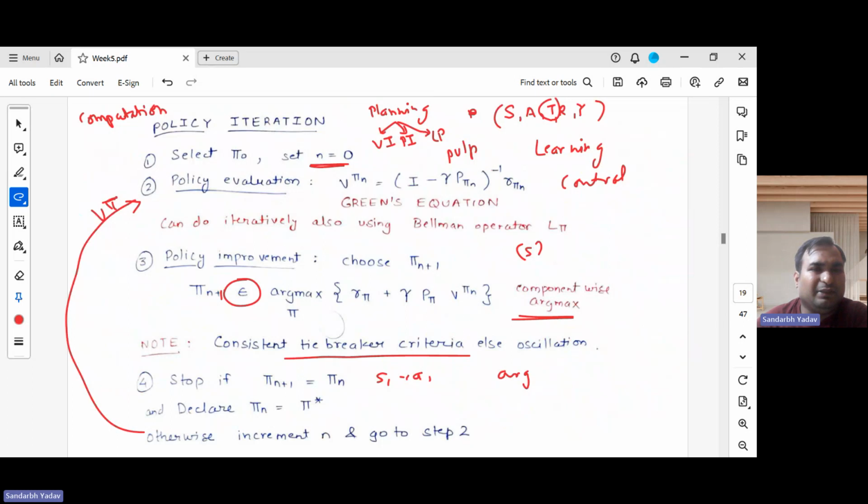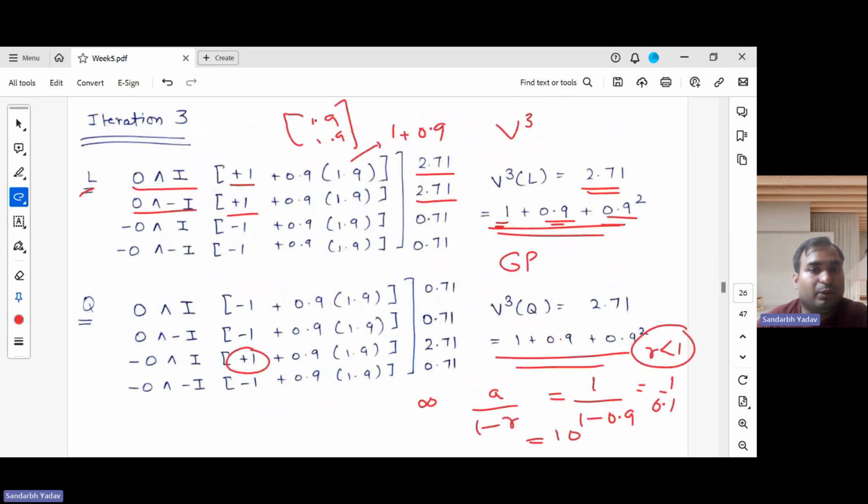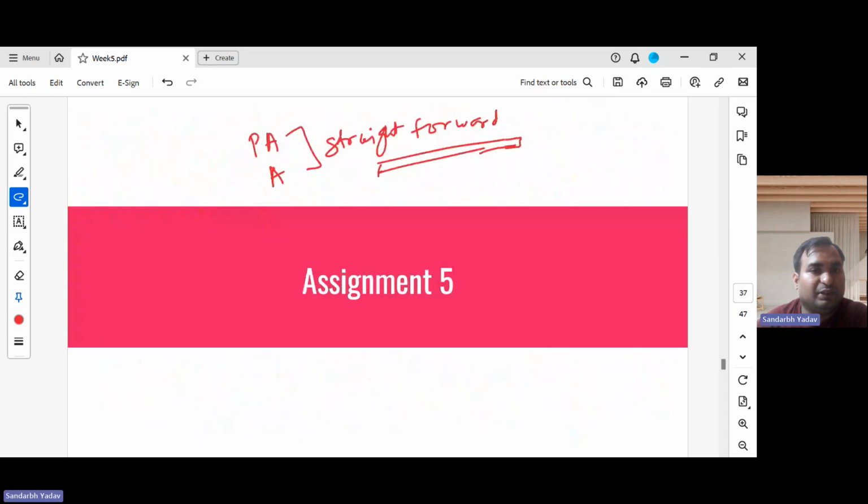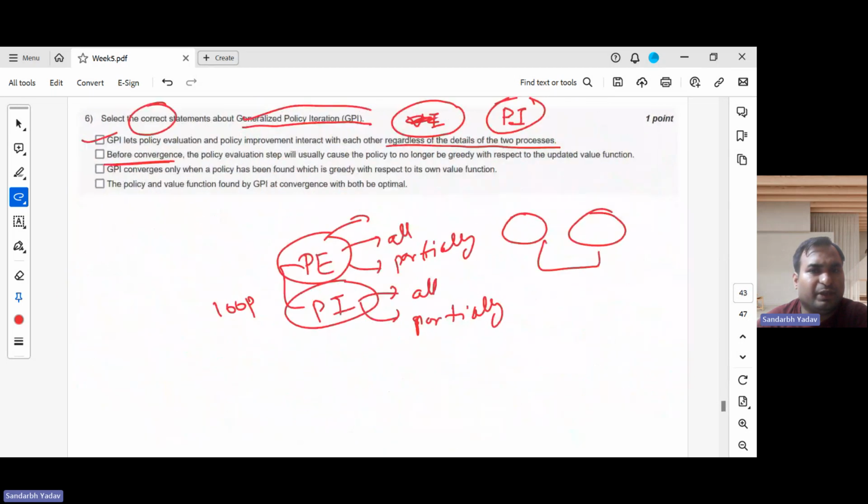That algorithm has some guarantees, right? It is talking about generalized policy iteration, in which we can use some subset. So this thing is important to keep in mind.